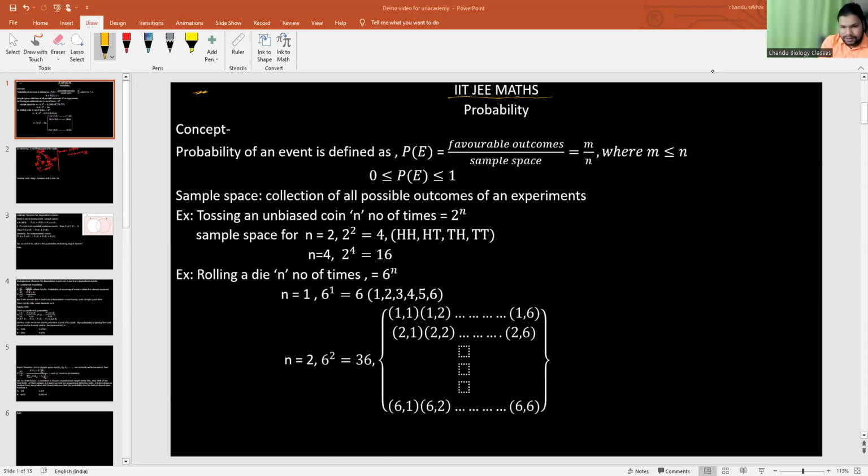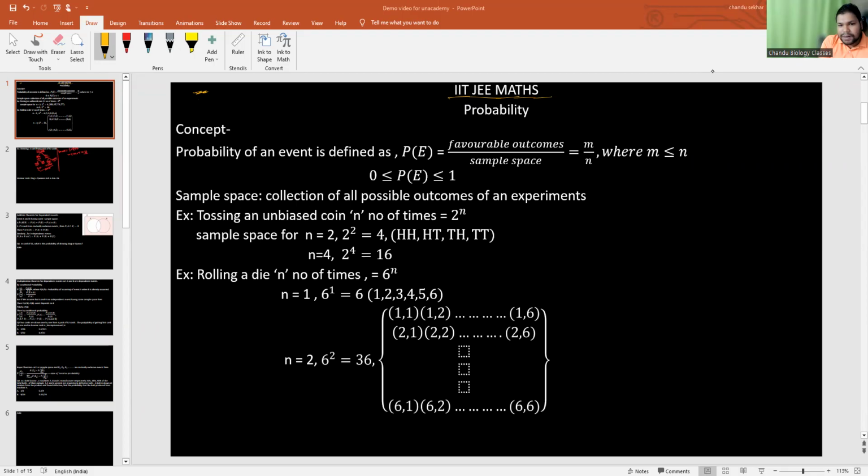Before moving to that, I will tell you about myself. My qualification is Master of Engineering in Thermal Science, and my area of interest is mathematics. So every time they are asking 2 to 3 questions from probability.